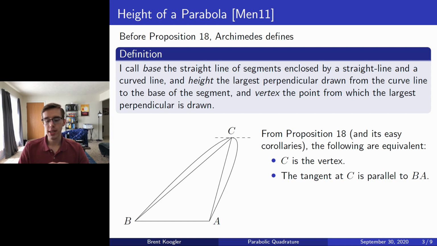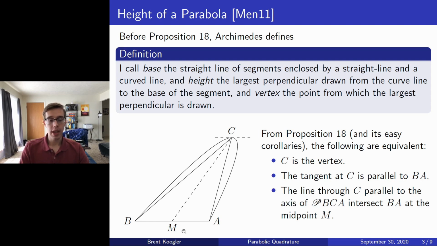So this conforms nicely with our intuition, but Proposition 18 actually explicitly shows that given a parabola, a parabolic segment BCA, then if we bisect the line segment BA at the point M, and through M draw the line that is parallel to the axis of the parabola, then where this line intersects the parabolic segment, that will be in fact the vertex of the parabolic segment.